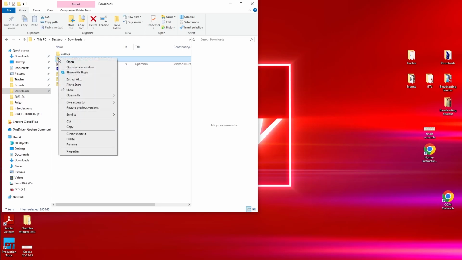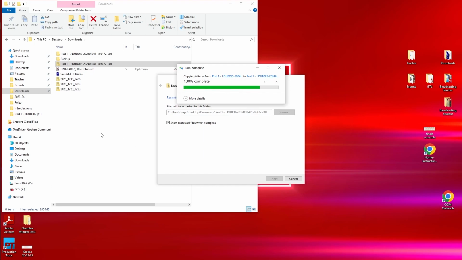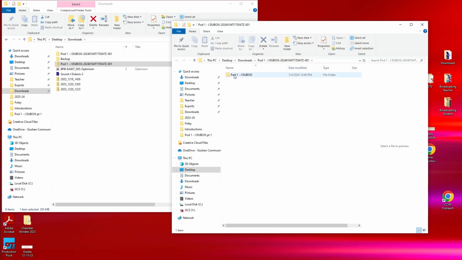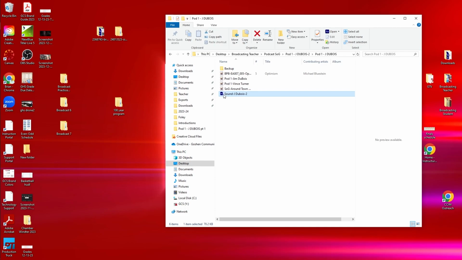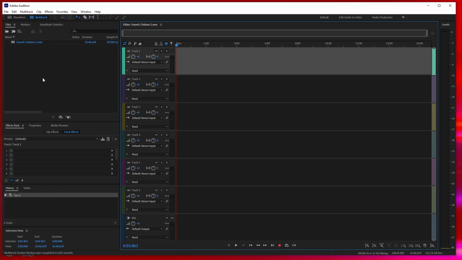First, you're going to go to your folder where you downloaded everything, and you're right-clicking on it and clicking on Extract All, and choose Extract. It will make a new folder for you, and in your folder, you have your files. Double-click on the Adobe Audition file, and we'll open it up.